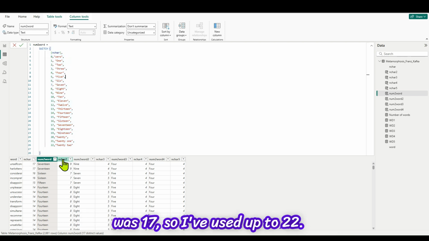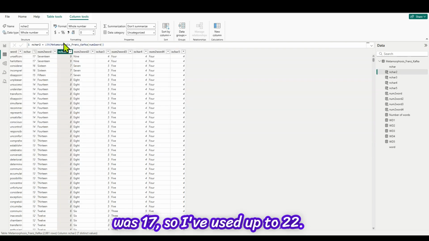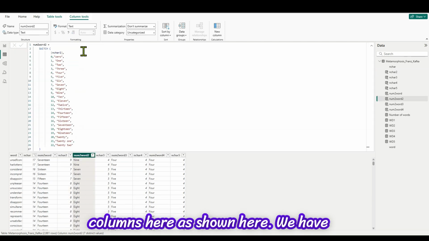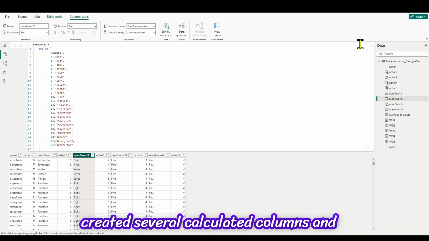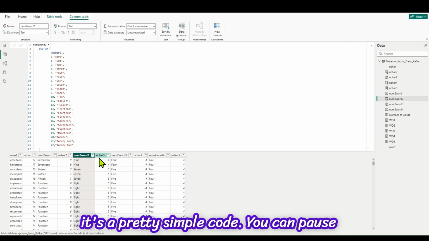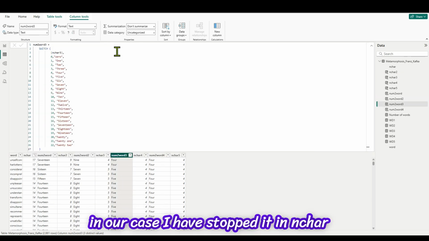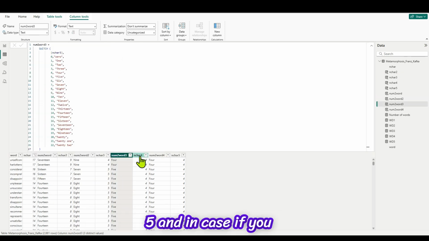But in my case, it was 17, so I've used up to 22. We are briefly looking at all the other columns here as shown here. We have created several calculated columns, and it's a pretty simple code. You can pause the video and look at the code. And in our case, I've stopped it at nchar 5.